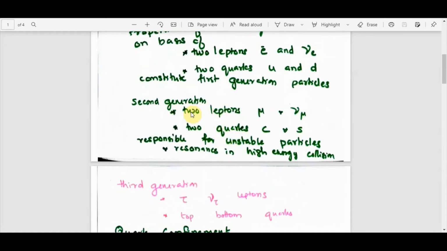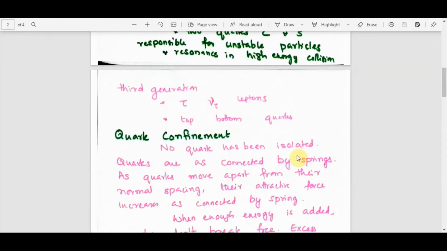In the second generation, you have the two leptons, which are the muon and a muon neutrino. Then the two quarks associated are the charm and strange quarks. These are responsible for the unstable particles. These are also responsible for the resonances in high energy collisions.